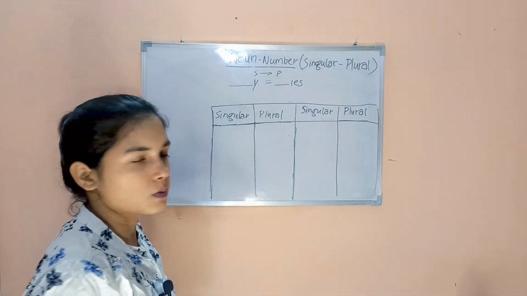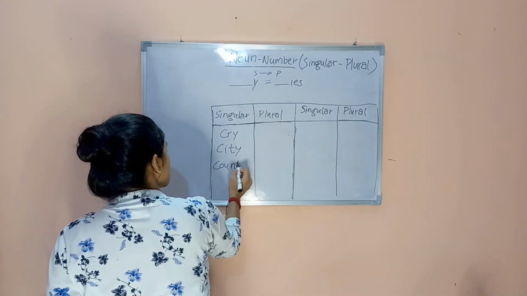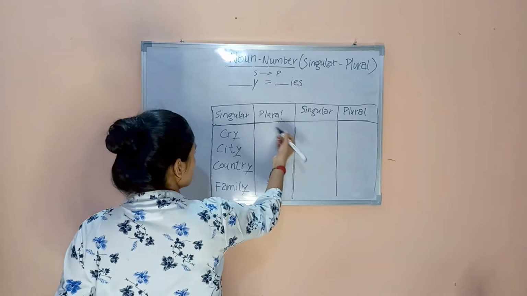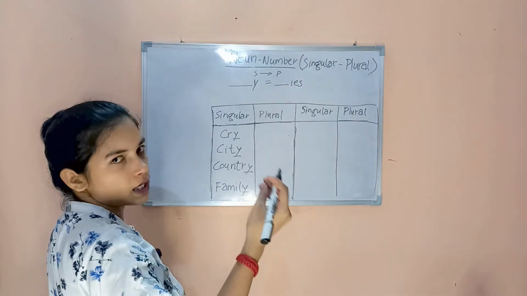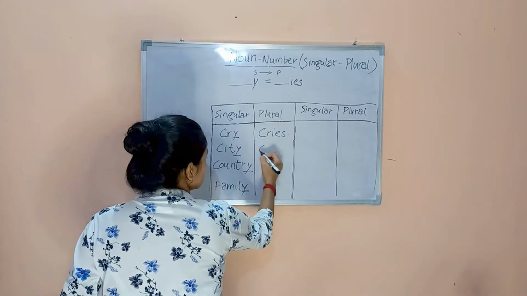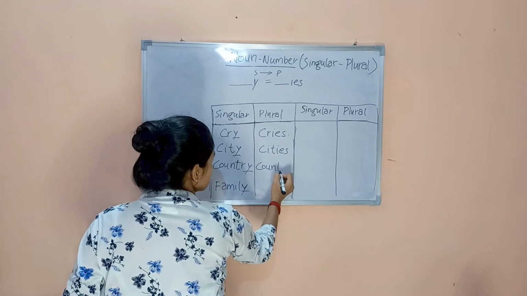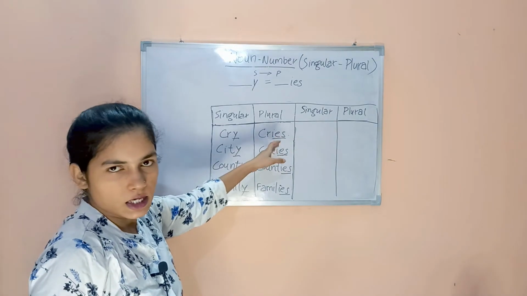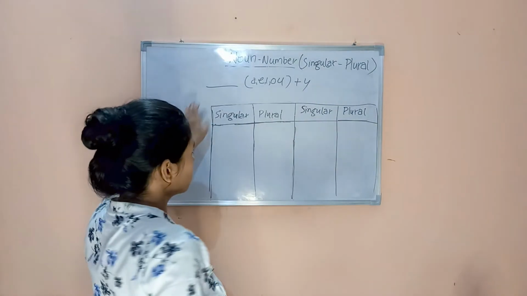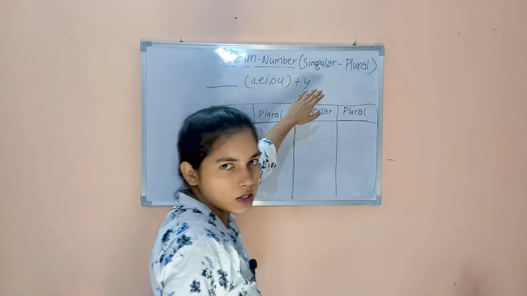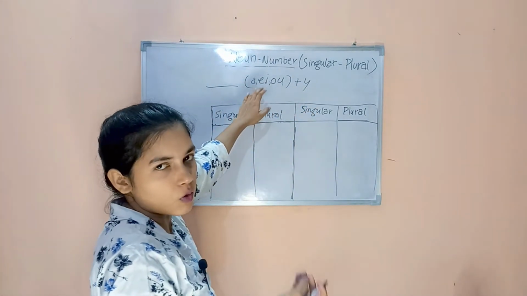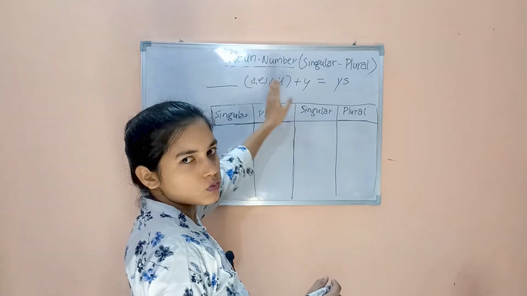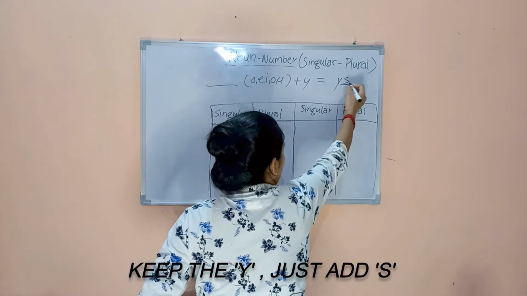Okay, so let's see few examples. Cry, city, country, family. Here you can see that these words end with y. To change from singular to plural, instead of y we are going to add ies. Cries, cities, countries, families. So here instead of y we add ies in the end to change from singular to plural. Okay, if there is a word and there is y in the end of the word but before that there is any vowel, what you are going to do, you will just add s in the end with y. We will keep that y and just add s in the end.